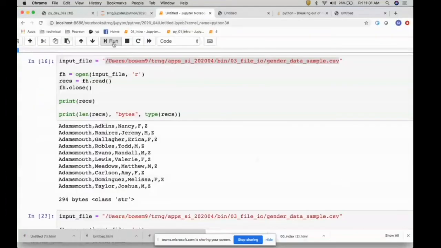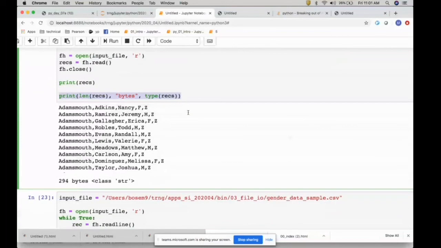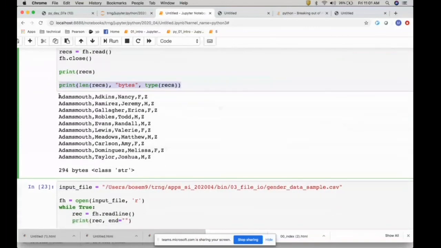So we opened the file, and then I issued the fh.read, and then we close the file, because the read is going to read the entire thing. Then I'm printing the records on screen, and then finally I'm getting the length of that particular variable and then the type of the variable. So this is one string, since the newline is part of the string and the read function read the entire file. So we have 294 bytes of data, which is a string, a single variable.